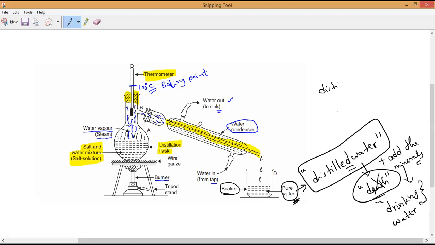So preparation of drinking water from seawater, what is that called in industry? What is the technique called? Desalination. Desalination plant. What is it called?